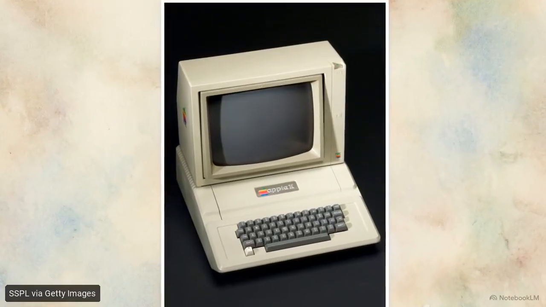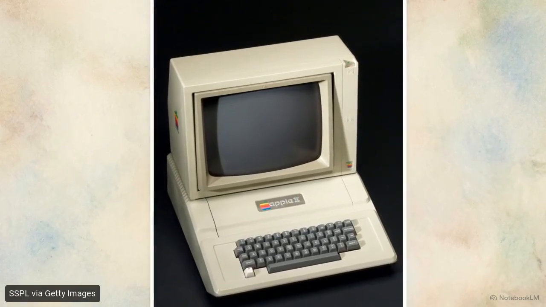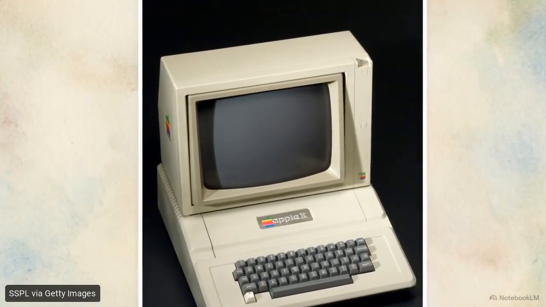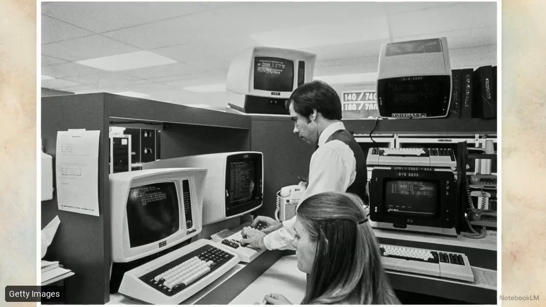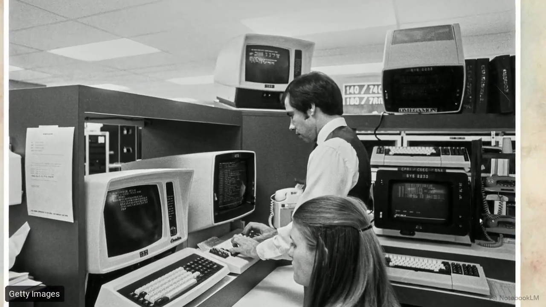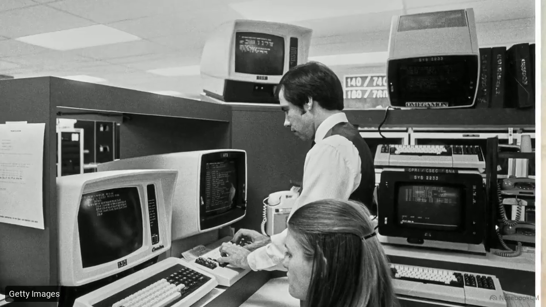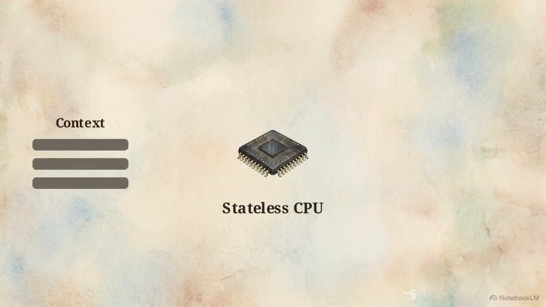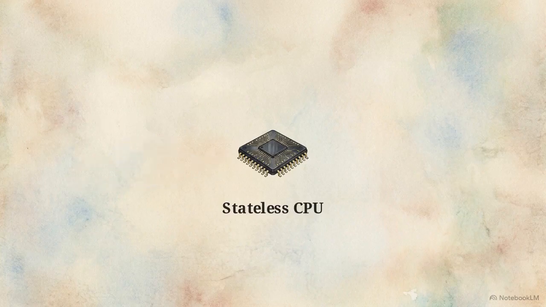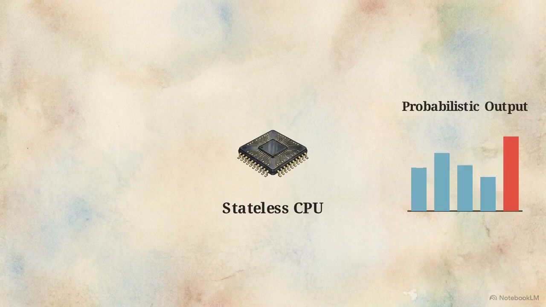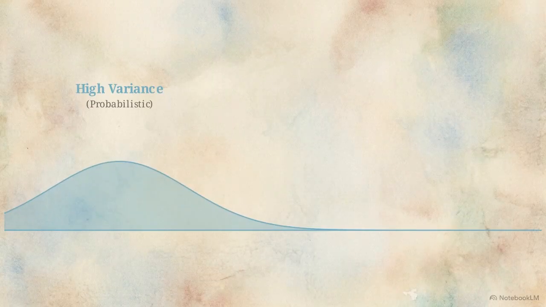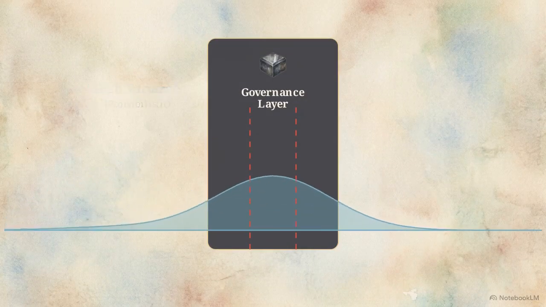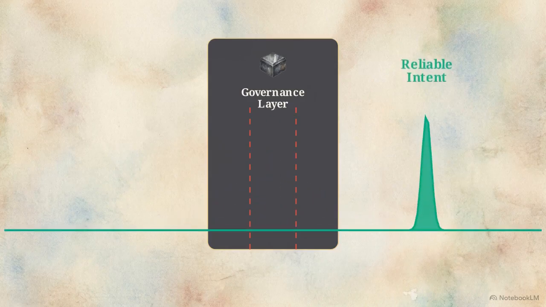High-level languages like C raised the abstraction again, using compilers to translate readable syntax into machine instructions and decoupling logic from raw hardware. Throughout these shifts, developers maintained control by understanding the layer immediately below their tools, a practice that remains essential today. The LLM acts as a stateless CPU. It tokenizes context to produce probabilistic outputs based on the information it is currently holding. Physical programming and microcode relied on the predictability of the hardware. Because language models are probabilistic, they require an external, engineered governance layer to function as a reliable compiler of intent.